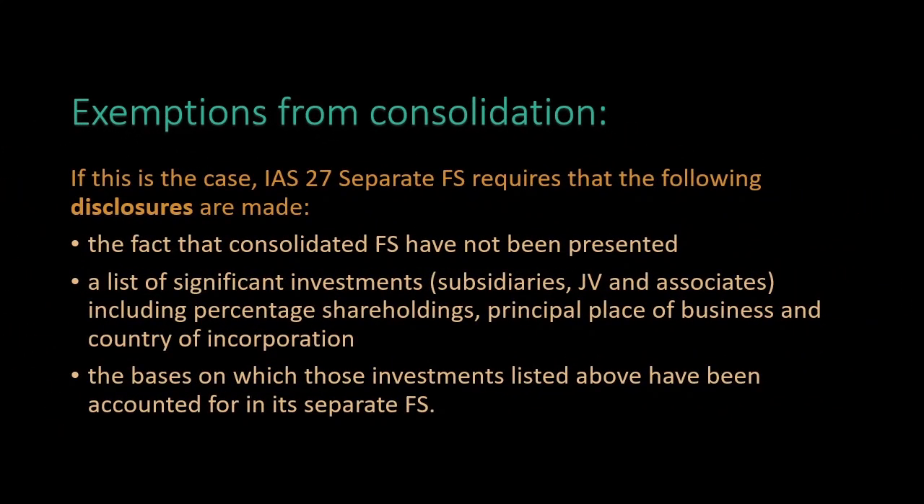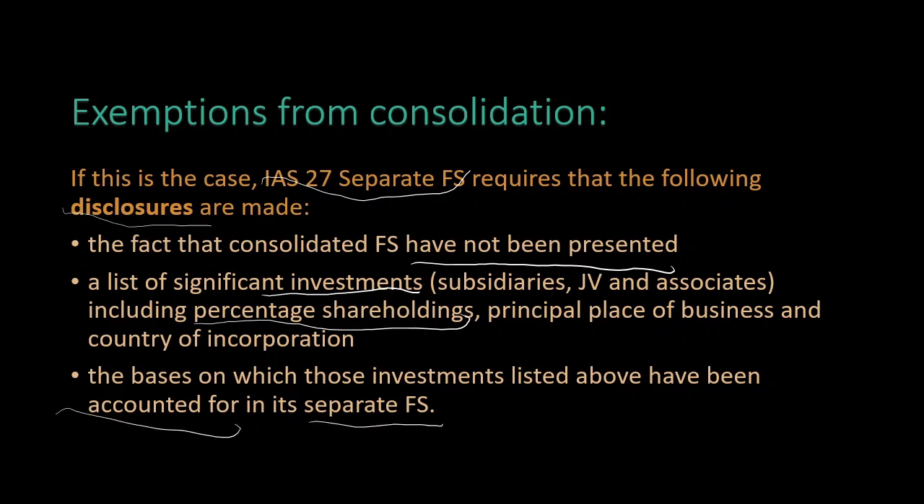If this is the case, IAS 27 Separate Financial Statements requires that the following disclosures are made. The fact that consolidated financial statements have not been presented; a list of significant investments, which include subsidiaries, joint ventures, and associates, including percentage shareholdings, principal place of business, and country of incorporation; and the basis on which those investments listed above have been accounted for in its separate financial statements.